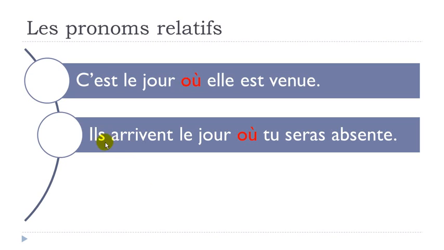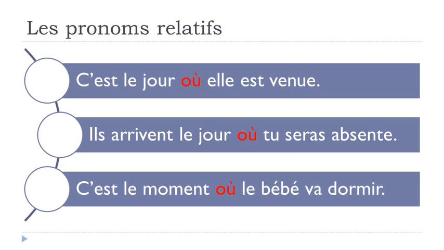Second example, ils arrivent le jour où tu seras absente. Arriver, to arrive. Sera, so remember, it's the verb être, to be, but it's the future form. Tu seras absente, absente, you won't be here. C'est le moment où le bébé va dormir, le moment, the time, où le bébé, the baby, va dormir, is going to sleep. C'est le moment où le bébé va dormir.